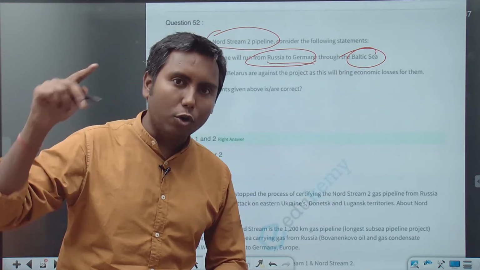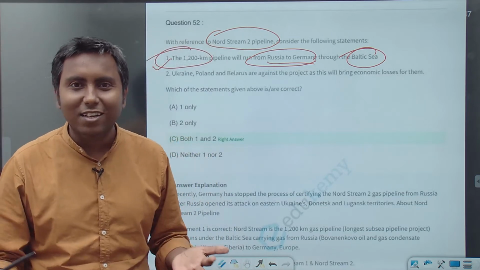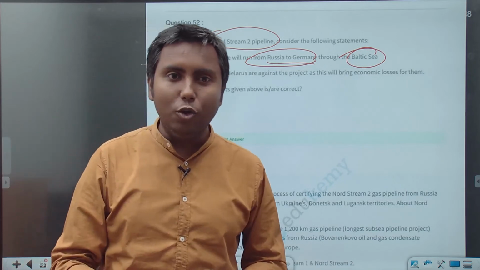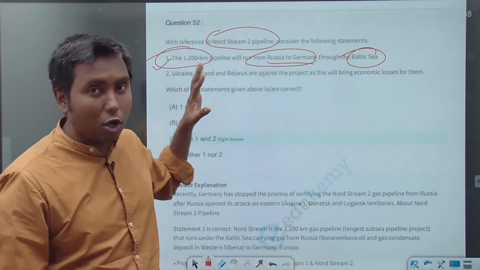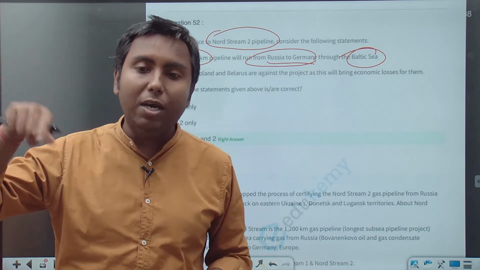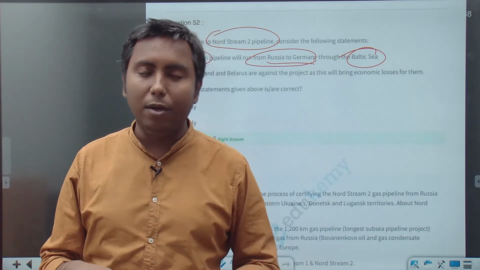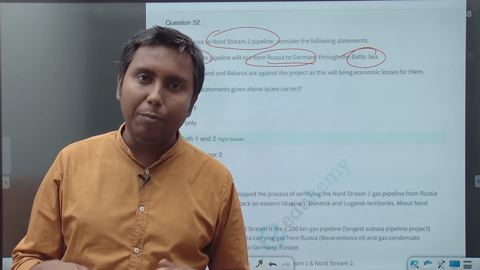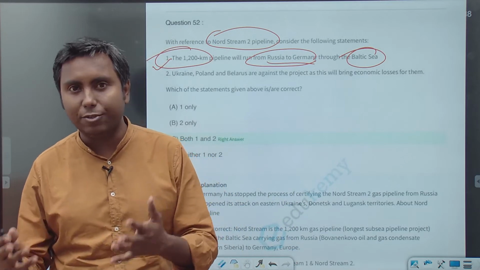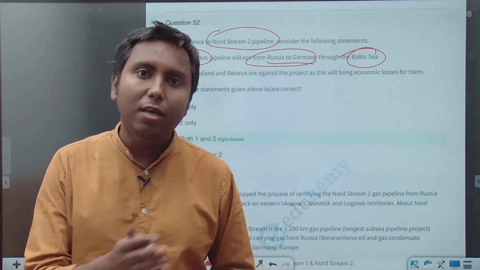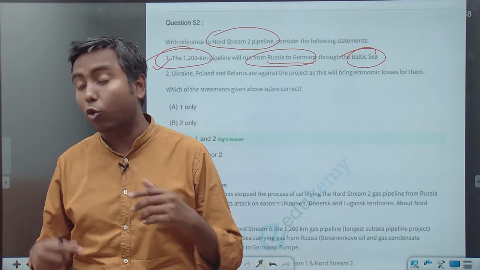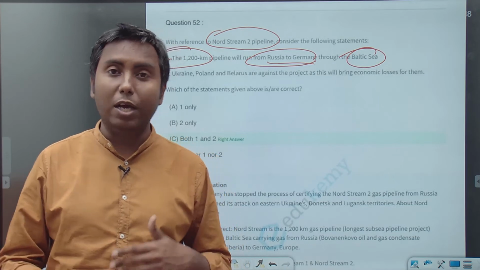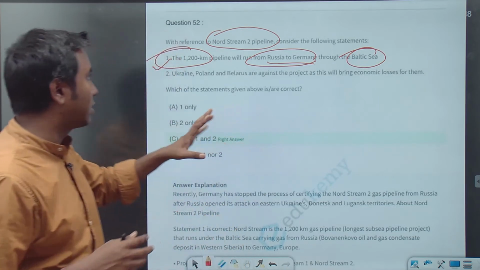If you know the geography of the place, of course, that helps. I'm telling you again, because of the Russia-Ukraine crisis, the whole region becomes very important. So you should be ready for at least one map-based question from that region. Be very careful about which country borders which, and which country is landlocked. All these things you should be very clear about. You should expect questions on such kinds of relations.